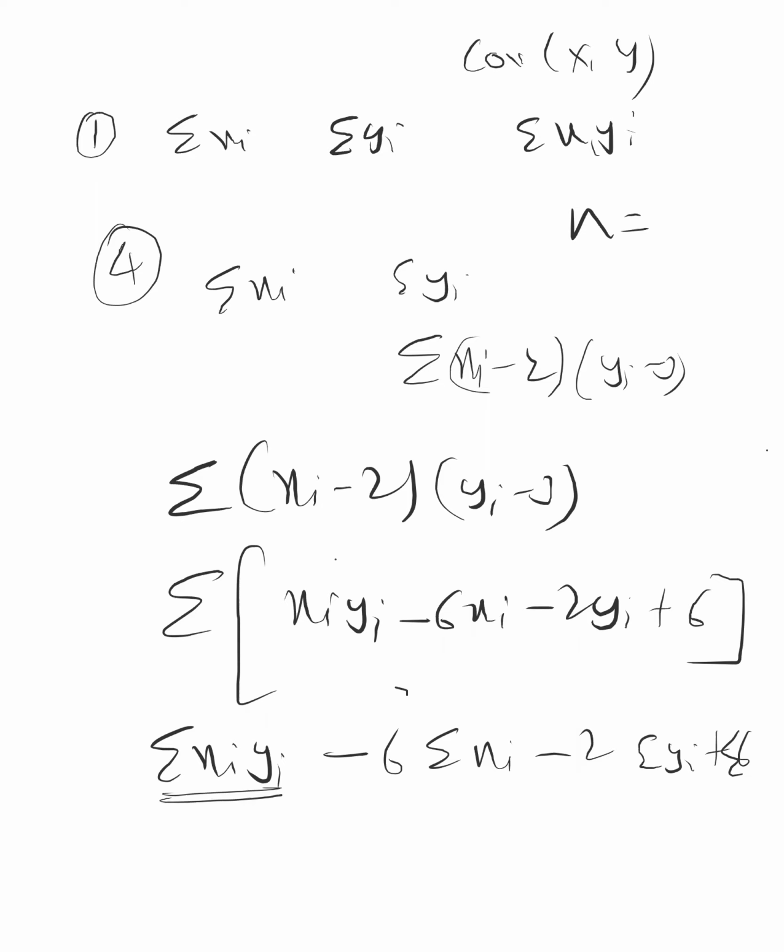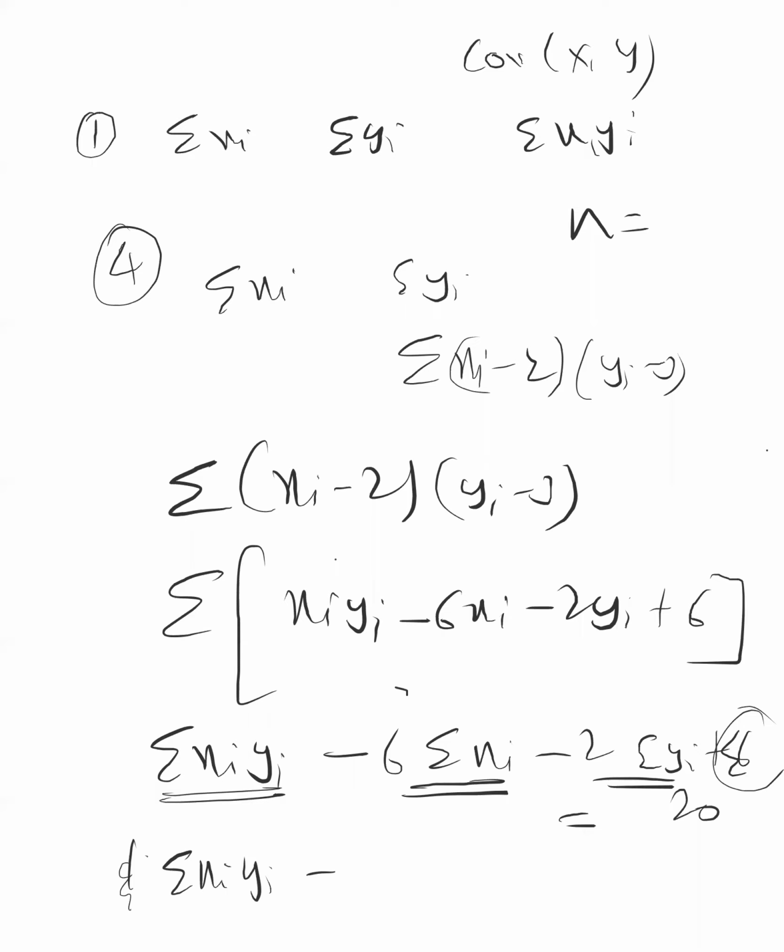Summation xi yi, we want it, is equal to 20, also given. So this we know, and this also we know. Summation 6, you know what that is? I'm talking about question number four. Summation xi yi we have to find out, so let that be there.